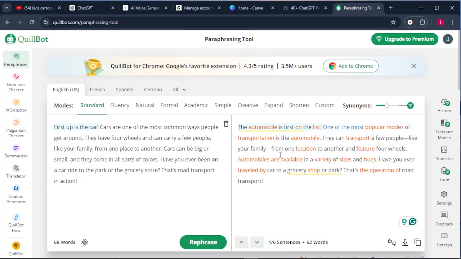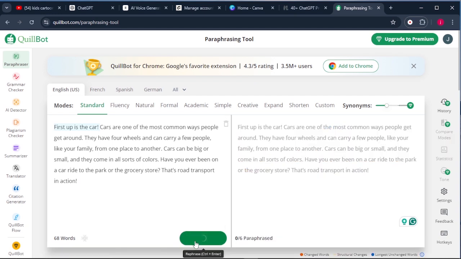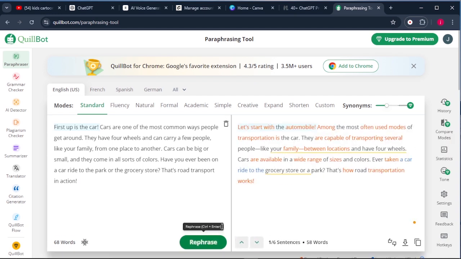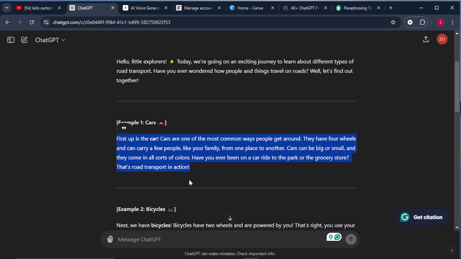But if you do not like the way it has sounded, you can still click on the rephrase button, and the text will be rephrased until you get what you're looking for. From there, you can download it as a file, or you can just copy the text here at the bottom. So once you're happy with your lesson, the next thing will be us converting this lesson into an audio so that we can begin generating our text.